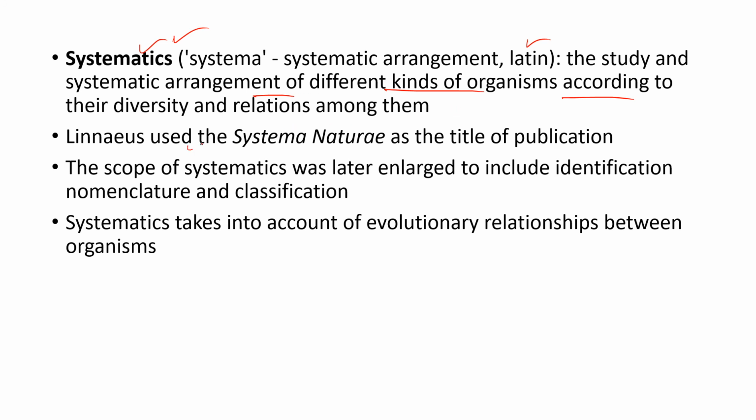Okay. So Linnaeus used Systema Naturae as the title of his publication. It means he published, and his publication used the words Systema Naturae. The scope of systematics was later enlarged to include identification, nomenclature and classification. So systematics takes into account the evolutionary relationships between organisms. Evolutionary means the changes in the DNA that lead to the evolution of organisms. Evolutionary relationship means the organisms have come from the same ancestors, sharing some features which came from the ancestors.